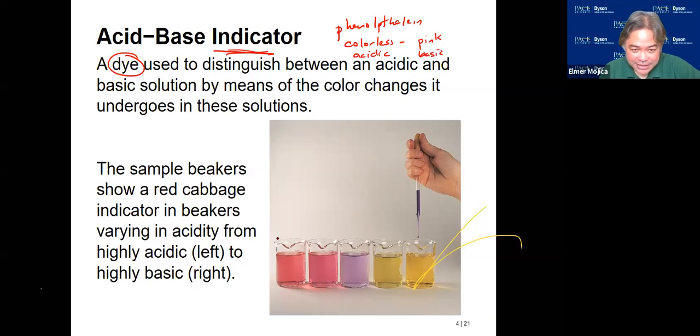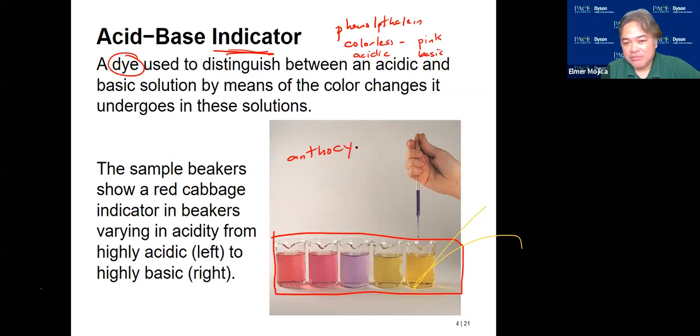Now, in the example that you have here, this is what? The cabbage. At different pH, they have different colors. This is due to the phytochemicals that they have called anthocyanins that can exhibit different colors at different pH. Okay?